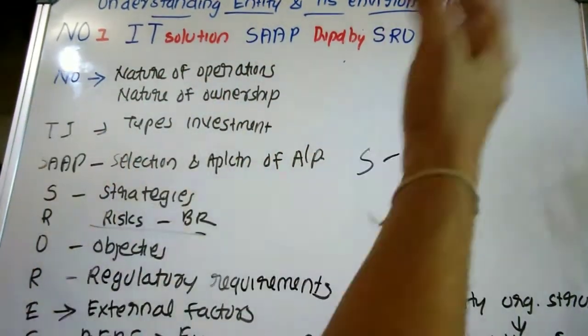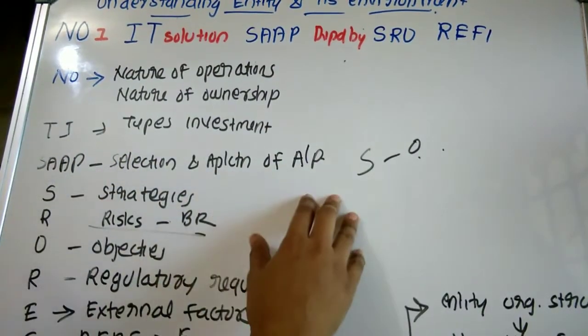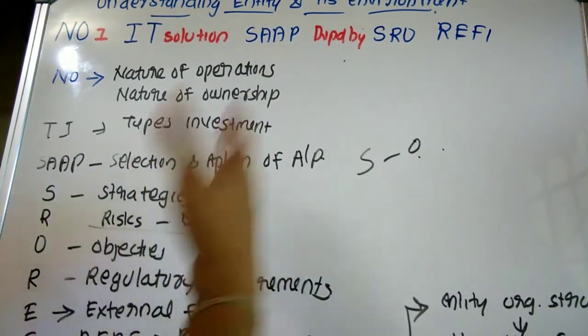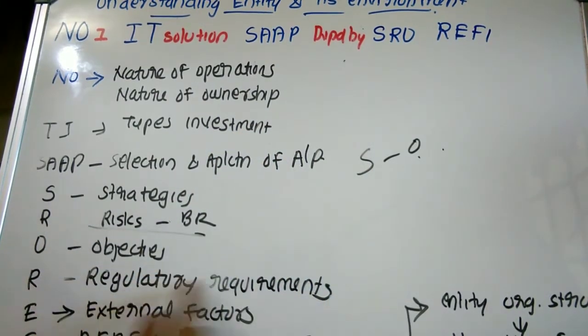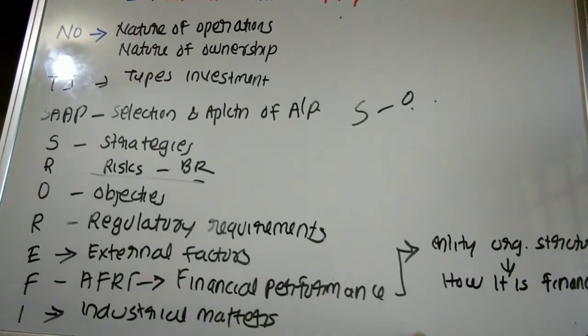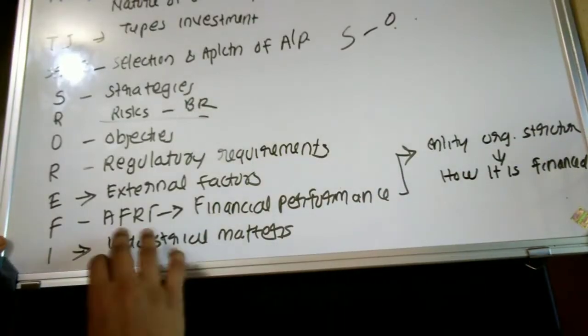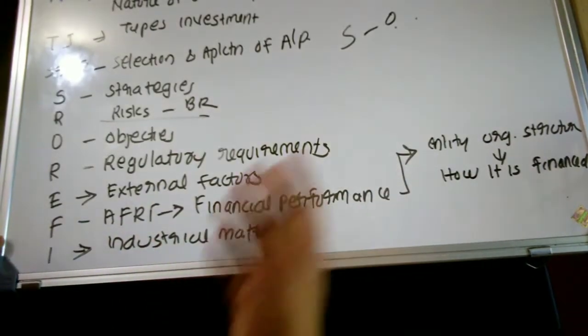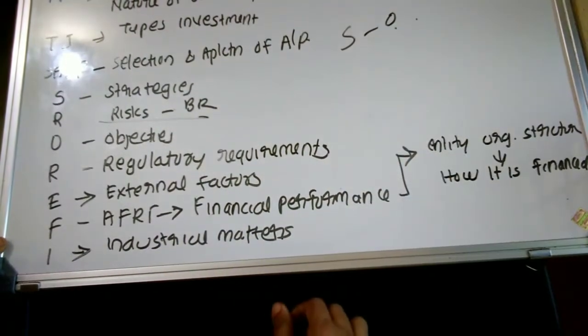So nature of operation, nature of ownership, then types of investment, selection and application of accounting policy, then strategies of the entity, then business risk, then objectives of the entity, regulatory requirements, external factors affecting the entity, applicable financial reporting framework, industrial matters, and the applicable financial reporting framework also includes financial performance of the entity, how it has been financed and organizational structure.